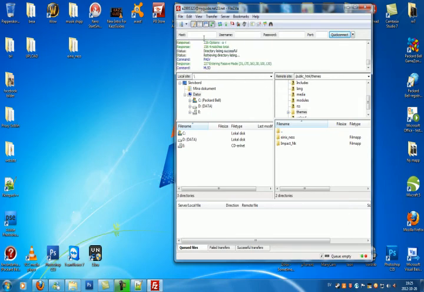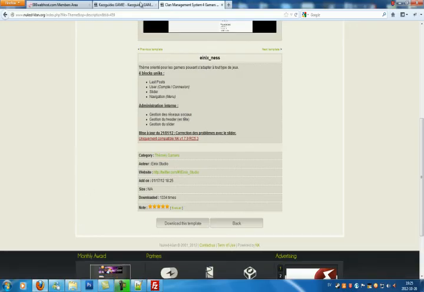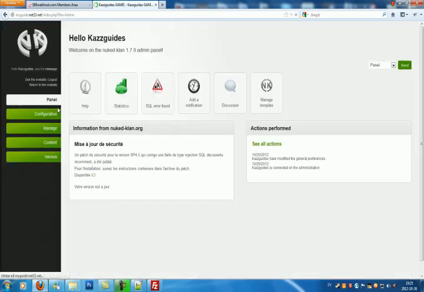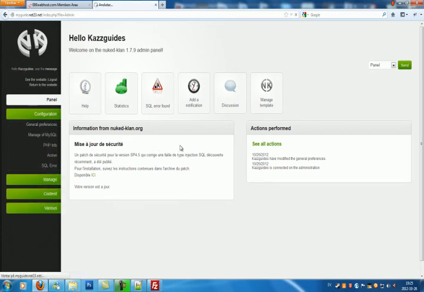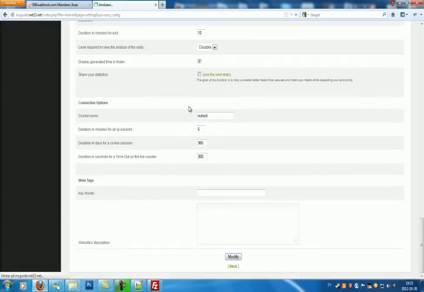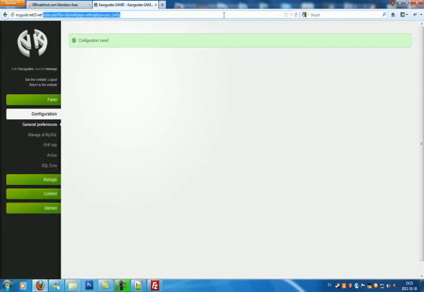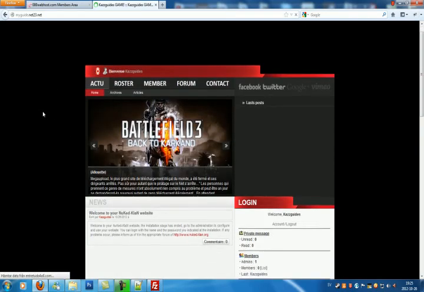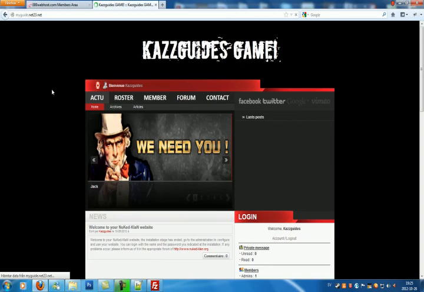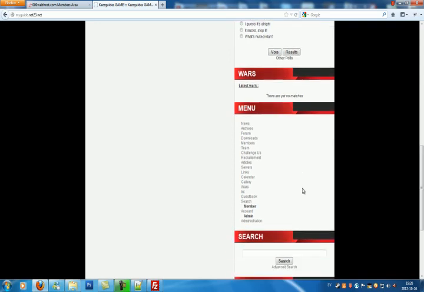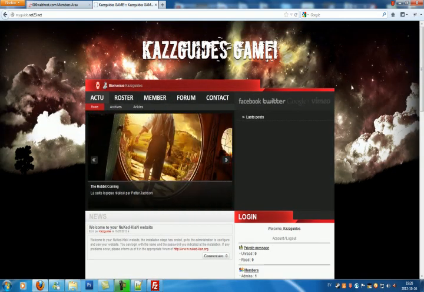Alright, the files are done, so just refresh, go back, and then go to your website and click configuration, panel, and then configuration, general preferences, and scroll down, and you should have the theme. Yeah, there it is. Then scroll down again, modify, and let's see if it works. Whoops, there we go. Yeah, it works. Basically the reason we're not having a pretty good theme is because we haven't got any modules or anything, sorry, my bad. So yeah, you just mess with it and do whatever you like.